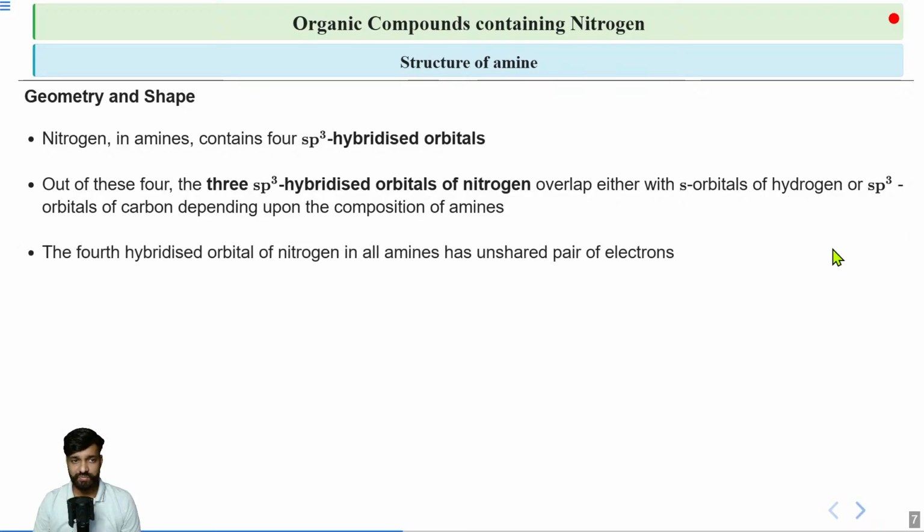Then, apart from these three bonded pairs, we have a lone pair. You know it very well that the fourth hybridized orbital of nitrogen has an unshared pair of electrons, and this unshared pair of electrons is responsible for its basic character. If I talk about Lewis basicity, according to the definition of base, a substance which can donate a pair of electrons comes under the category of Lewis base, right? And your nitrogen has one lone pair, so it is considered as a Lewis base.